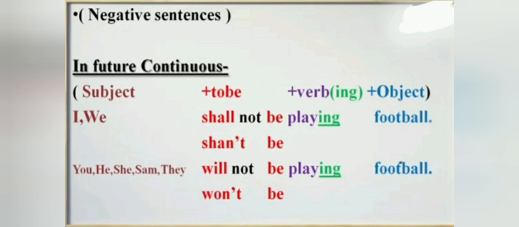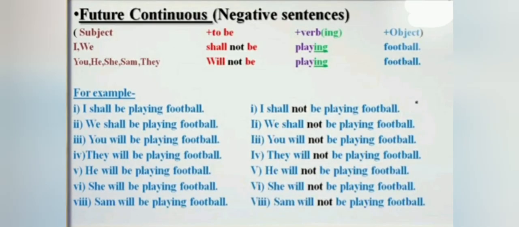Is it clear? Let me explain you negative sentences. How we convert a positive sentence into negative sentence. Here, first sentence, I shall be playing football. Here we add not in between shall and be. So we have to write I shall not be playing football. Next, we shall be playing football. We shall not be playing football.